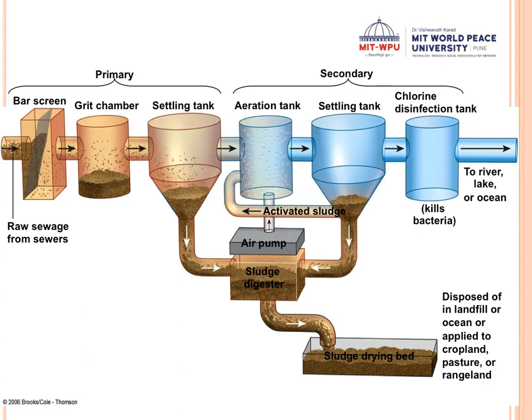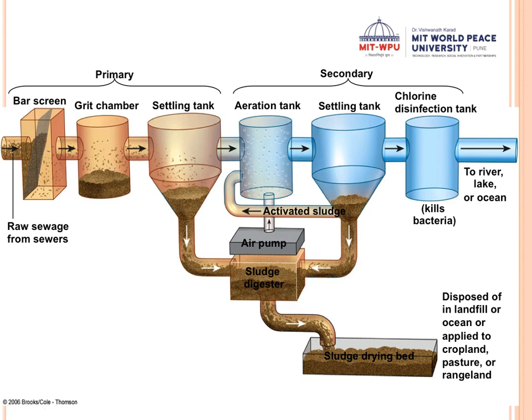Now what happens in the secondary treatment again? The objective of this is again to remove the BOD, the biological oxygen demand, clear, and to keep it to a very minimum. Now remember that there are three types of secondary treatment. Okay, now the image that I have taken here is the most common one, the activated sludge process.